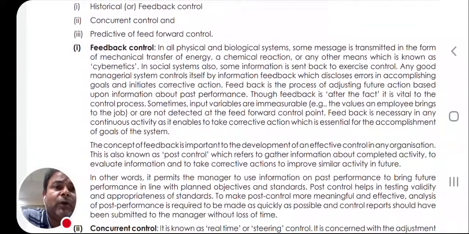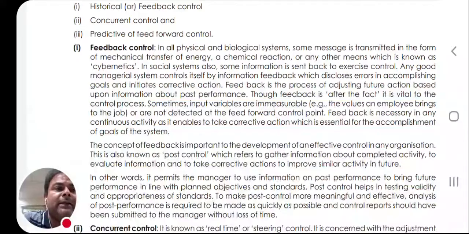In all physical or biological systems, some messages are transmitted in the form of mechanical transfer of energy, a chemical reaction, or any other means, which is known as cybernetics. In social systems also, some information is sent back to exercise control. Any good managerial system controls itself by information feedback, which discloses errors in accomplishing goals and initiates corrective actions. Feedback is the process of adjusting future actions based upon information and past performance.